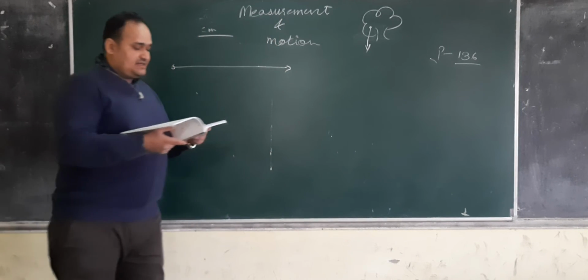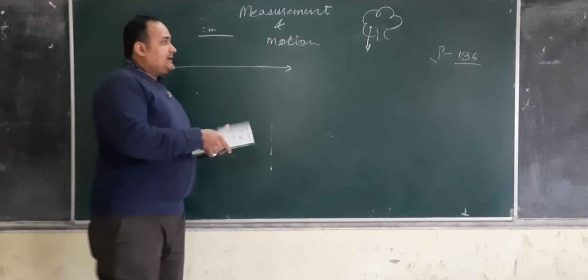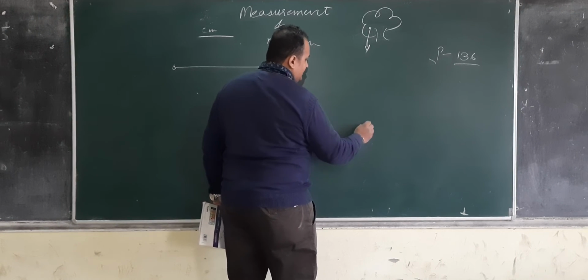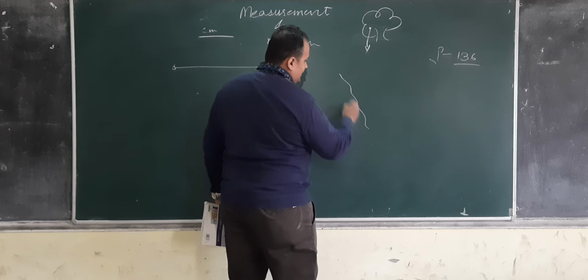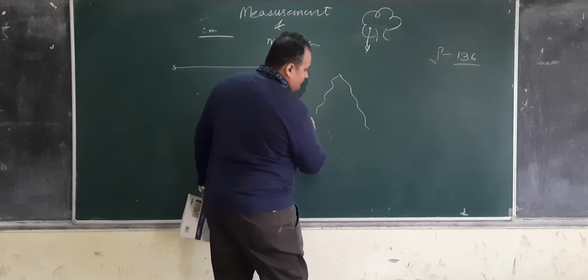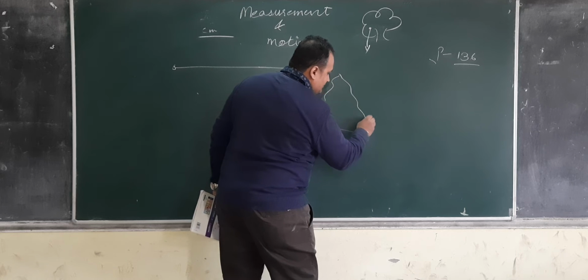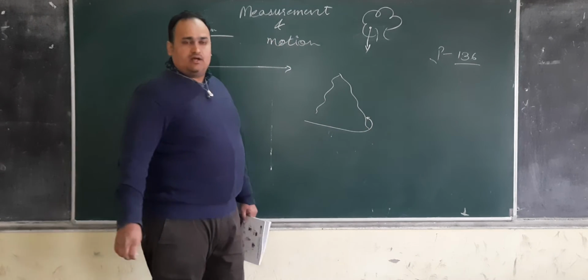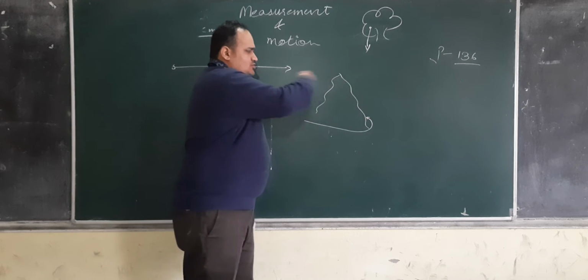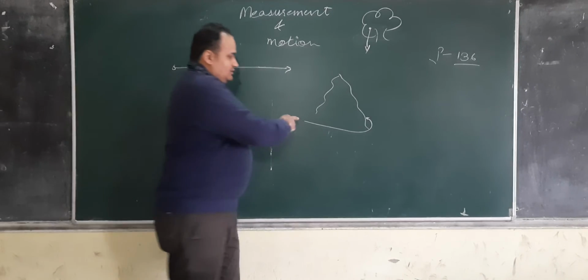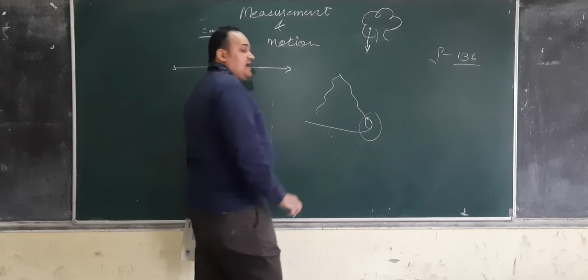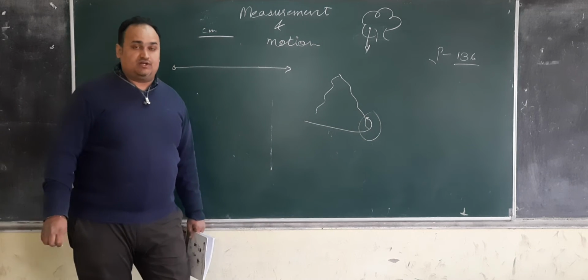Next is curvilinear motion. Suppose this is a mountain. A road was moving around this way. On a mountain, it's very common for roads to turn like this. So whatever is moving on this portion will have curvilinear motion.